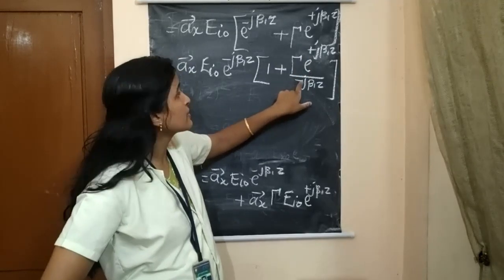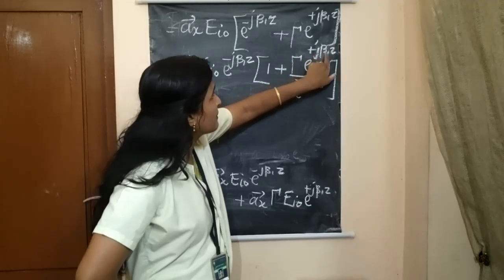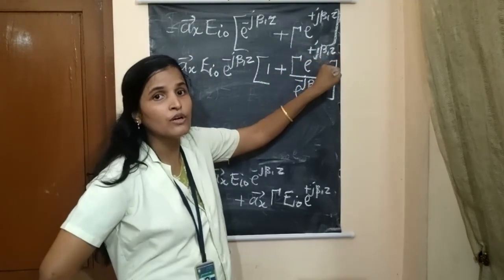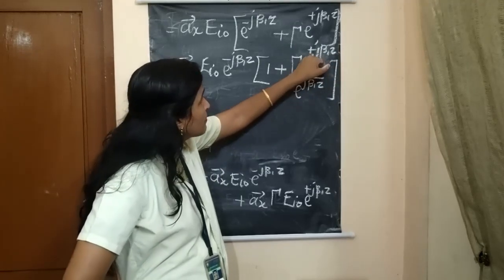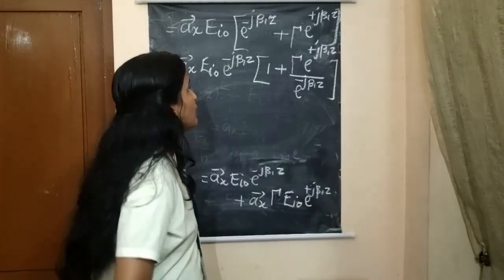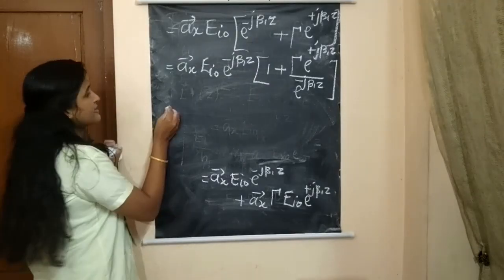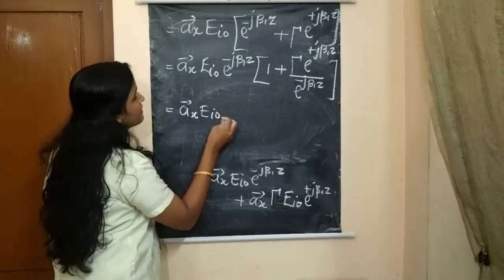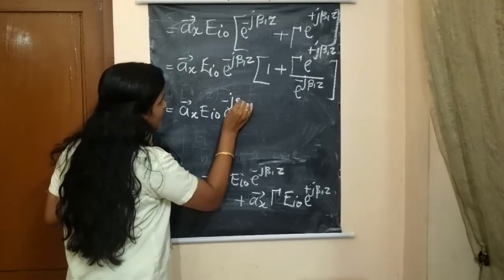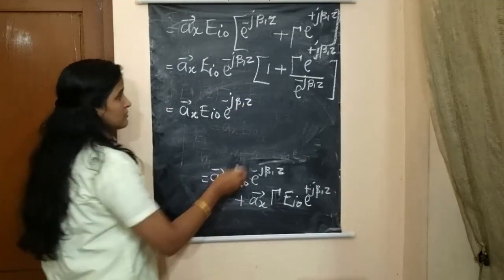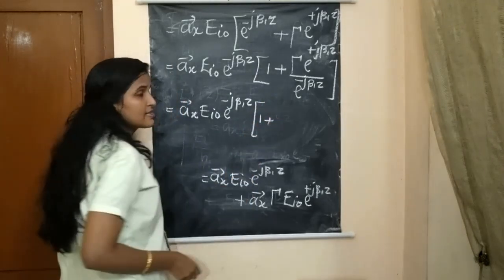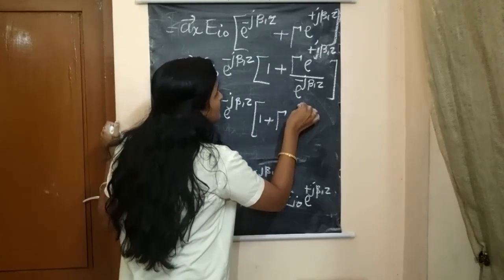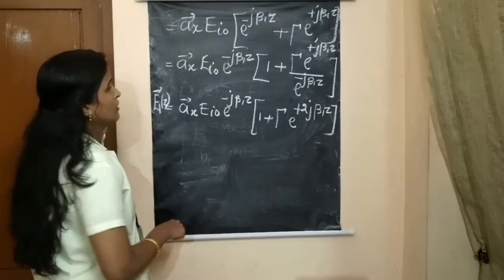So e power plus J beta 1 Z, again e power plus J beta 1 Z. If we add these two, it will become e power plus 2J beta 1 Z. We can directly write it as AX EI naught e power minus J beta 1 Z into 1 plus gamma into e power plus 2J beta 1 Z.